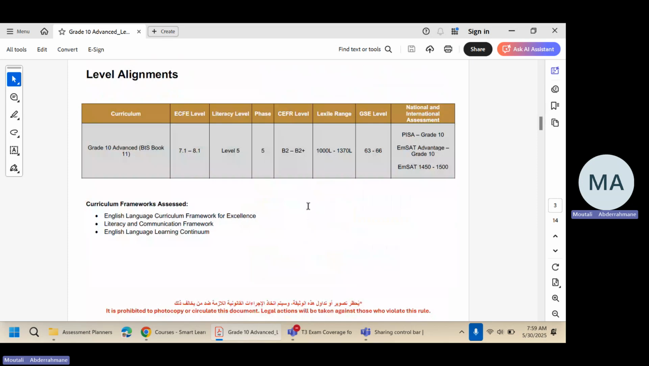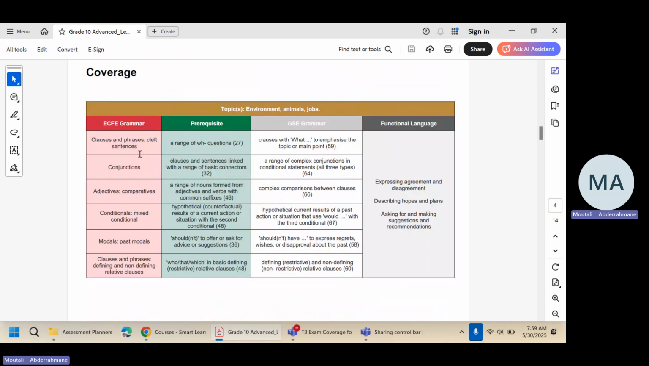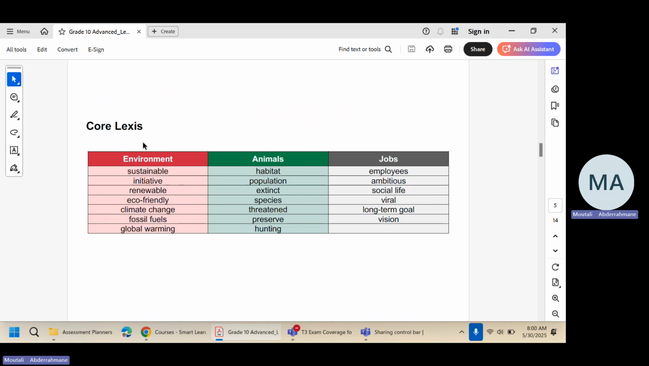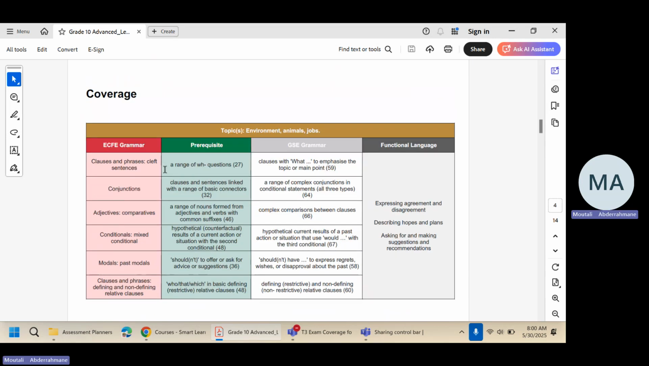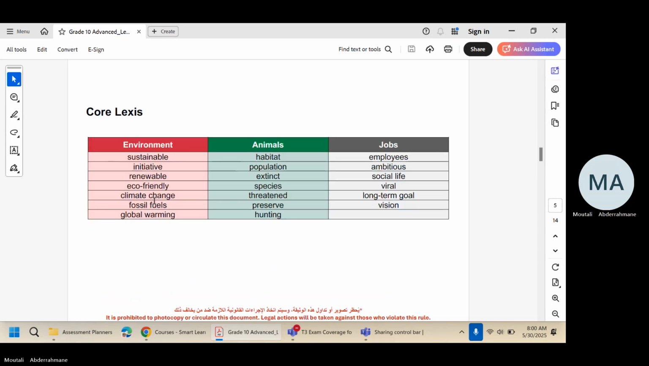Let me go back and show you here. This maze could be about any of these grammar lessons, or it could be about vocabulary here. So remember to learn the words carefully and to review the grammar lessons.